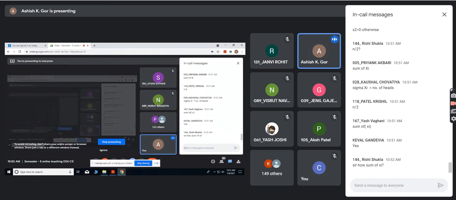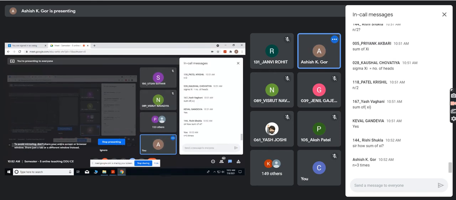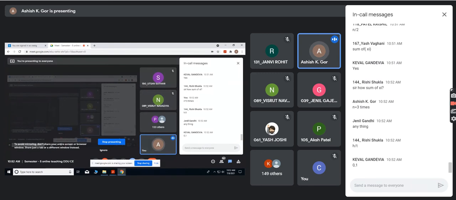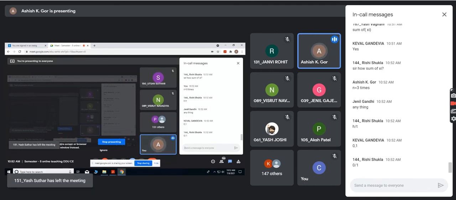Okay. Fine. So let us say, Rishi, that you are tossing a coin 3 times. Then x1 would be what? What will be the value of x1, Rishi? It's not head or tail, it's 0 or 1. The outcome of the event is head or tail, but if you are getting head, x1 would be 1. If you are going to get tail, x1 would be 0. Rishi, are you getting what I'm trying to say?